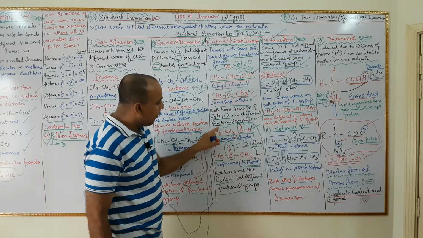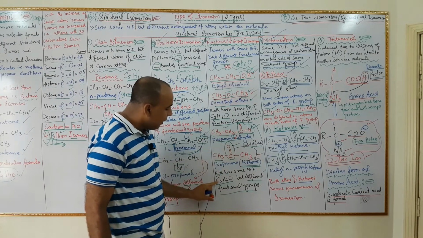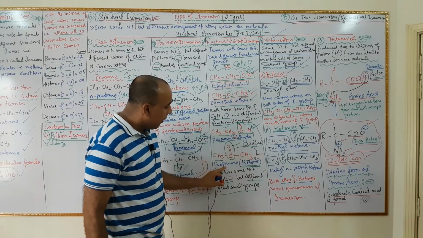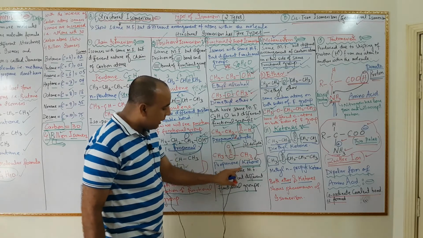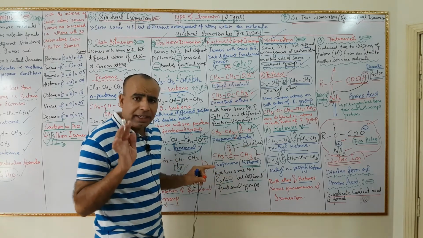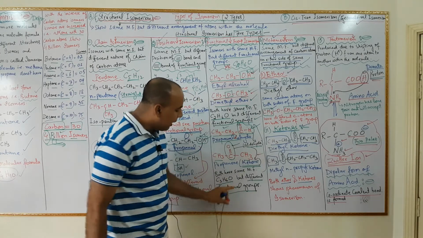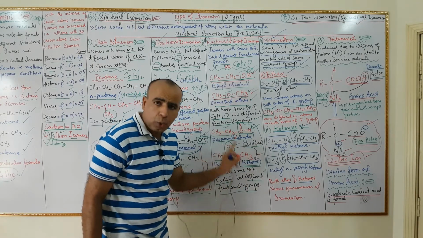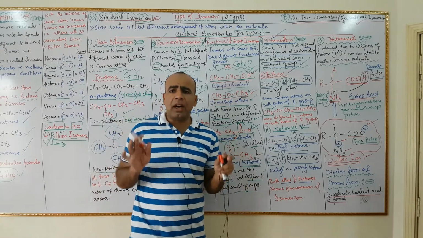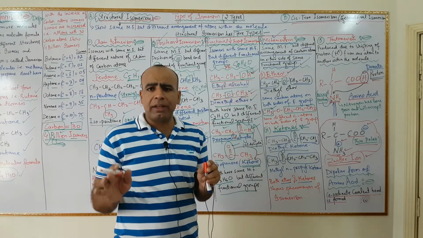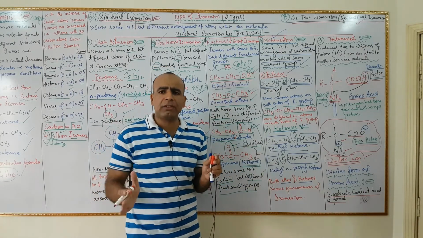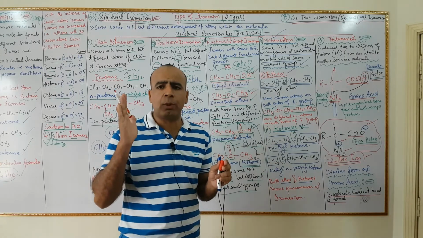Both propanaldehyde and propanone, that is ketone, they have same molecular formula C3H6O, but different functional groups. They are called functional group isomers, and the phenomenon is called functional group isomerism.